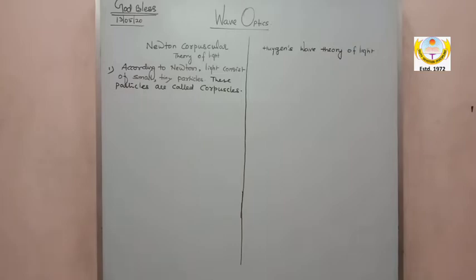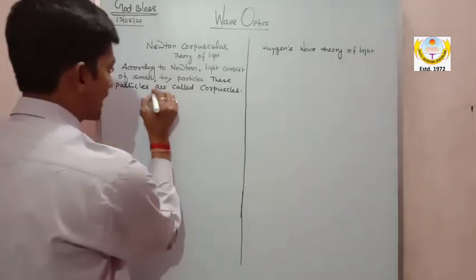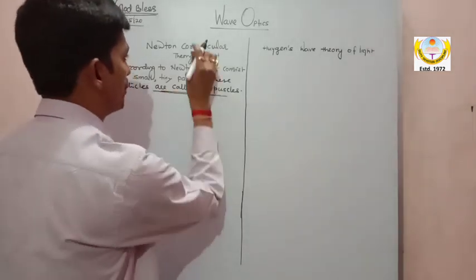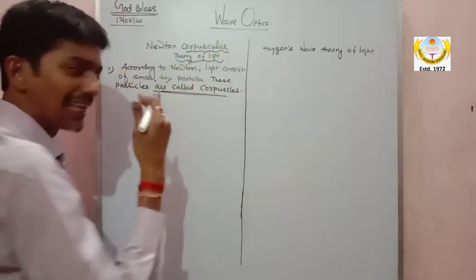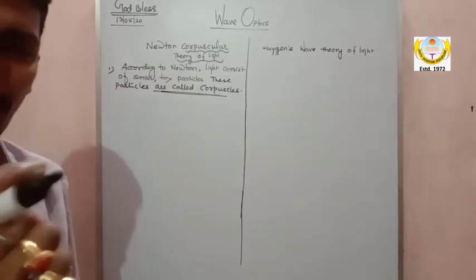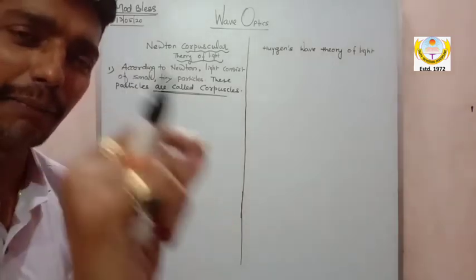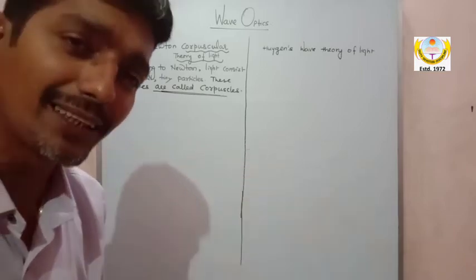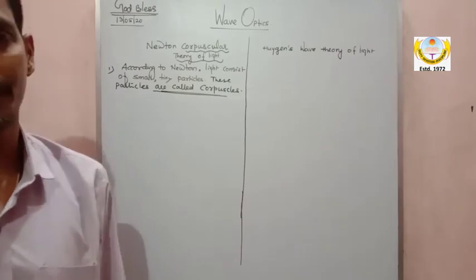Now when I say these particles are called corpuscles, hence the theory is famous as Newton's corpuscular theory. इसलिए इस theory को corpuscular theory बोलते हैं. Because according to Newton, light is small tiny particles, and he named these particles corpuscles, and the theory's name became corpuscular theory.